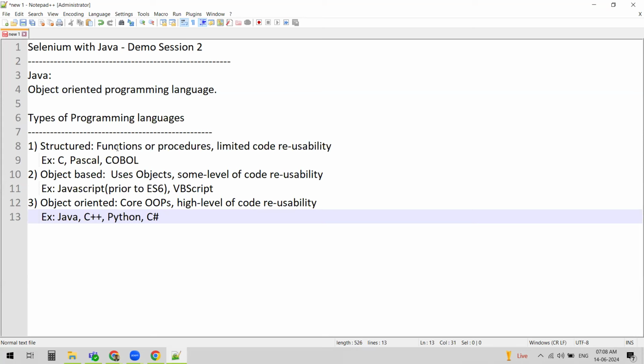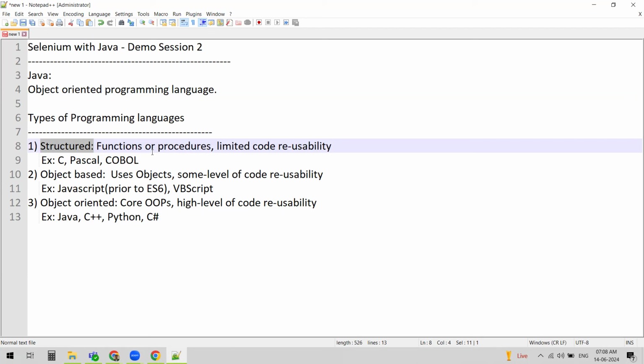There are mainly three types into which we can categorize programming languages: structured, object-based, and object-oriented. So what are structured programming languages? We have learned what software is, right? Software is a set of instructions, written to achieve some specific task. That could be a complex logic, a complex set of instructions, in some cases.